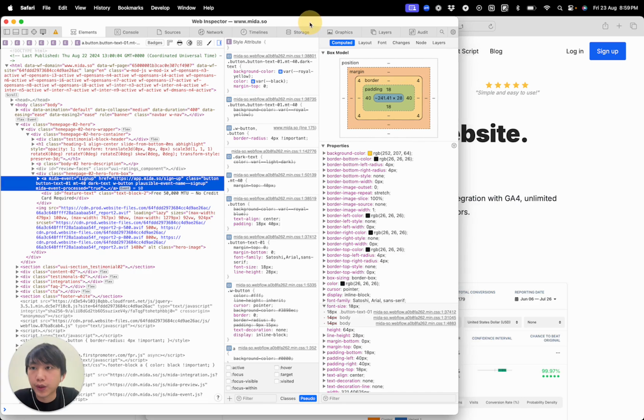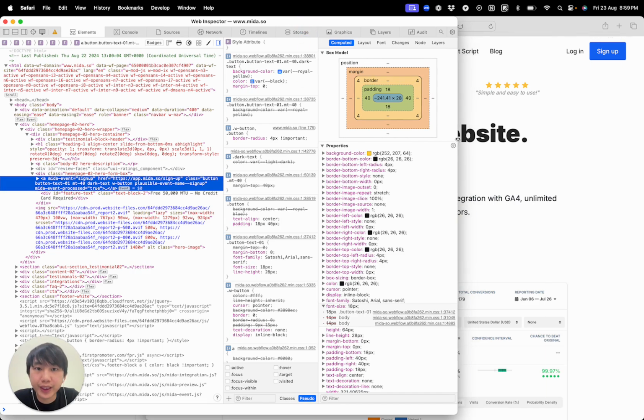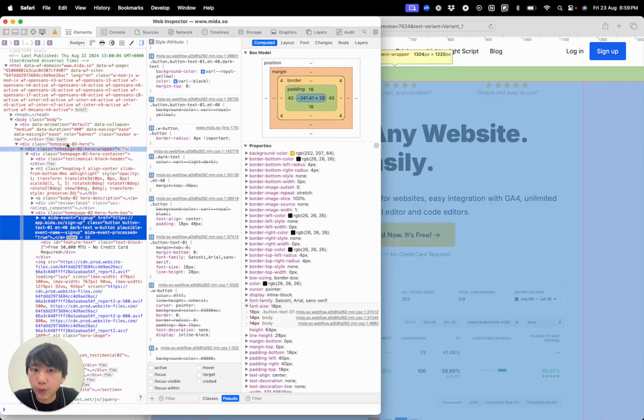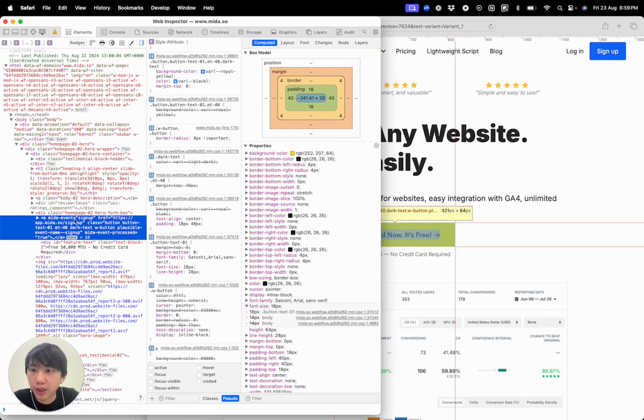From here, it will also pre-select the element that you right clicked just now. And it will also show you which elements you are currently hovering on. So for example, if I wanted to select this blue button right here, there should also be this option right here. For Chrome, it is also somewhere around here.